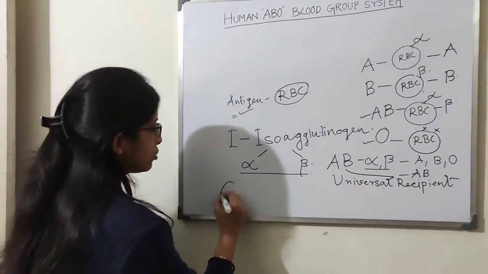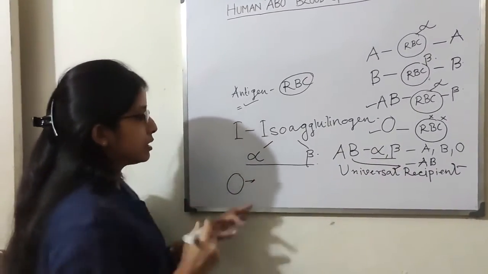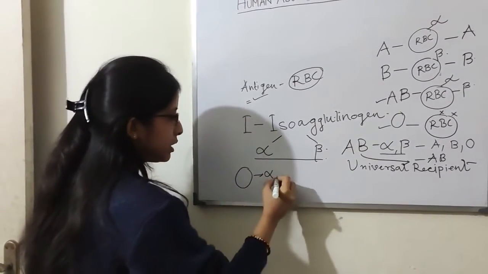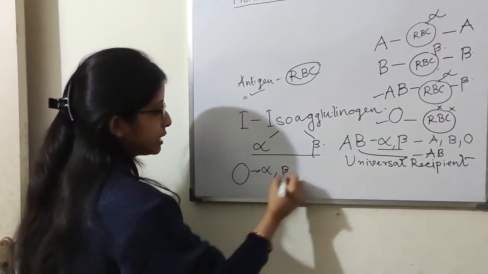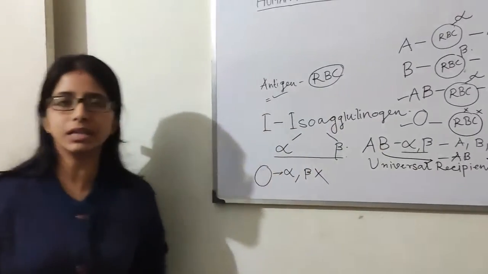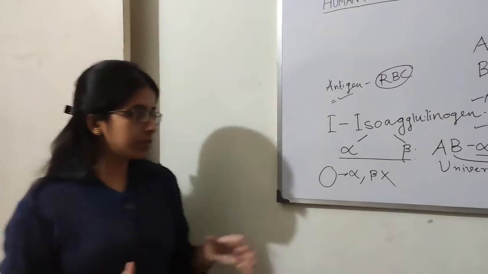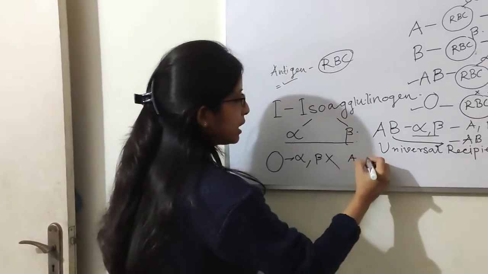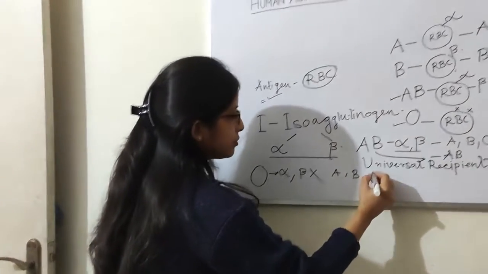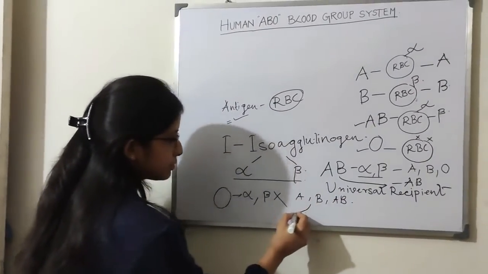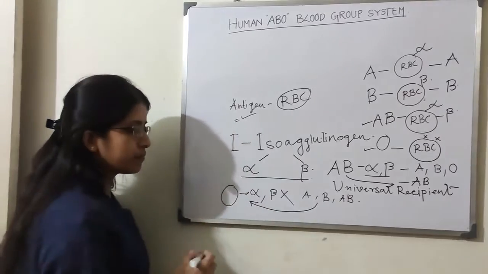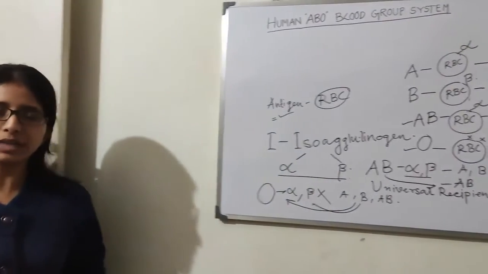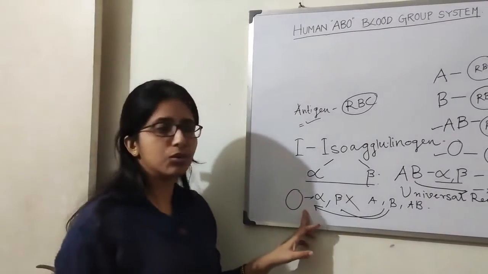Now what about blood group O? Because persons with blood group O don't have alpha antigen, not even beta antigen, they don't have any kind of antigen in their body. That is why if a person with blood group A, B, or AB transfuses blood to O, they are transfusing the antigen to blood group O. That can be fatal to blood group O.